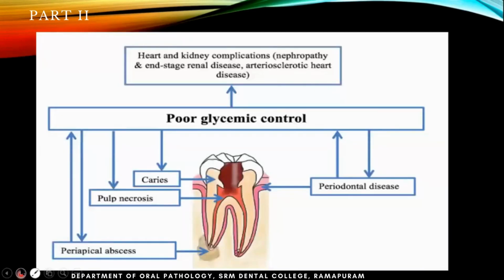So this is again very important. On one side, when there is poor glycemic control, heart and kidney complications, all those things can happen. Like I said, because of neuropathy, atherosclerotic reasons will be there. Basically, it's all about the macroangiopathy and microangiopathy. So what happens when there is decreased salivary flow? It will obviously result in caries. The caries will obviously progress. Sometimes if not taken care of, it will go to necrosis, and eventually lead to periapical pathology.